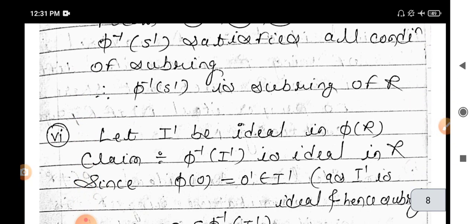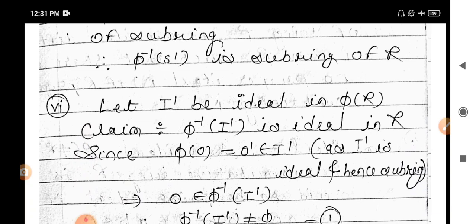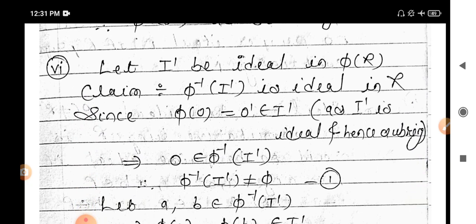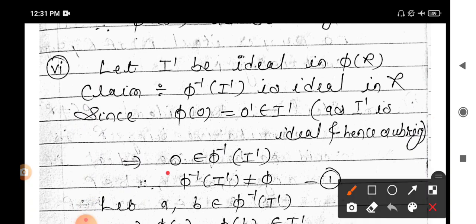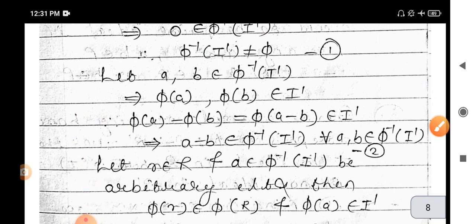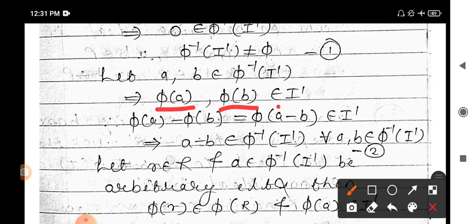Now the last property: if I dash is an ideal in phi of R, then we have to prove that phi inverse of I dash is an ideal in R. In the same way, phi of 0 equals 0 dash. Therefore, applying phi inverse on both sides, 0 belongs to phi inverse of I dash. Therefore, phi inverse of I dash is non-empty. Taking two elements a, b belonging to phi inverse of I dash, this implies phi of a and phi of b belong to I dash.